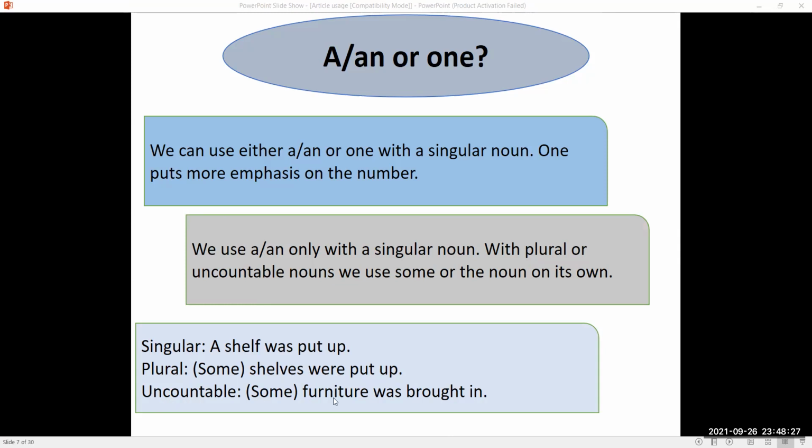Uncountable: furniture is an uncountable noun. So here we again use some. Some furniture was brought in, or we can also say some items of furniture. Some items of furniture were brought in. So we use the word items because we are talking about the items.